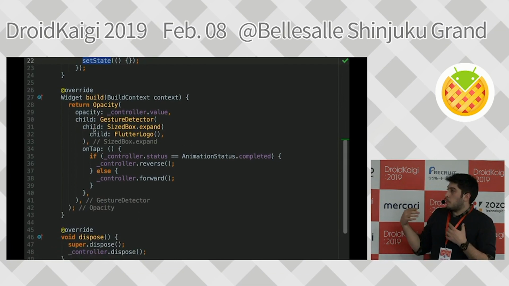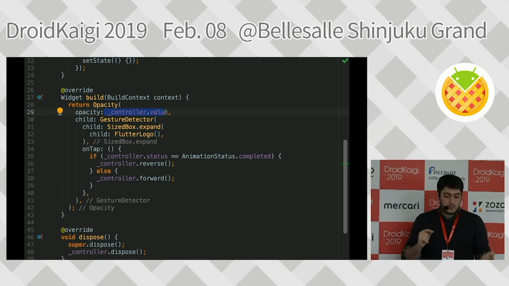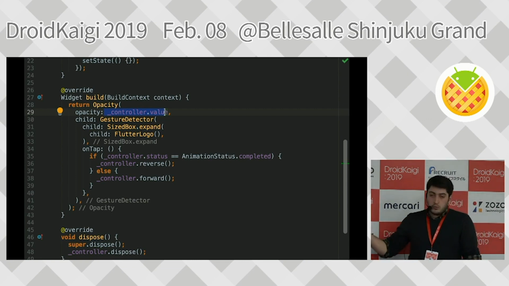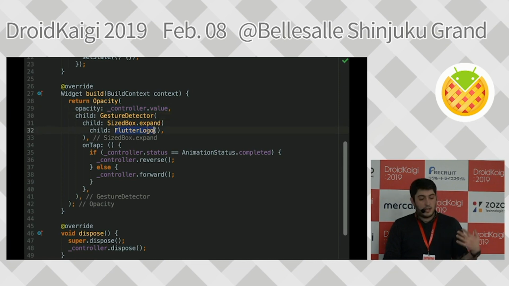In my build method, where I create my view, I have an opacity widget, which basically changes the opacity of its child. And I give the opacity value from my animation. As we remember, the animation controller had the default values of 0 and 1, and it will interpolate between these values. It will get the value from the animation controller and change the opacity according to that. Basically, what the rest does is I added a Flutter logo, and when I click on the Flutter logo, it checks the status. If the status is completed, it reverses it. If it's not completed, it forwards it.